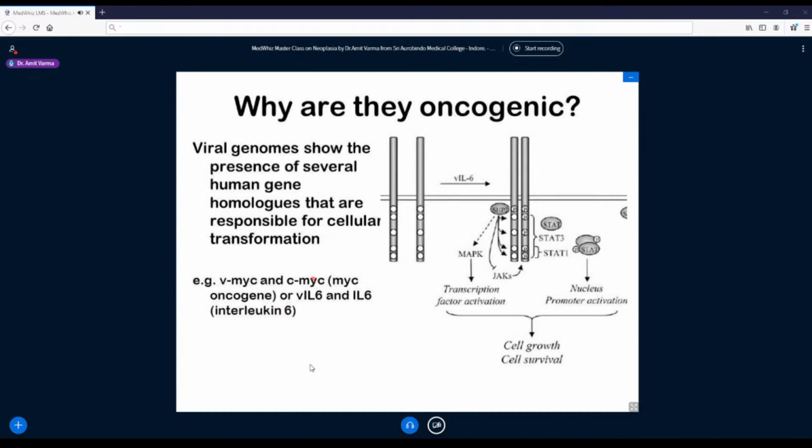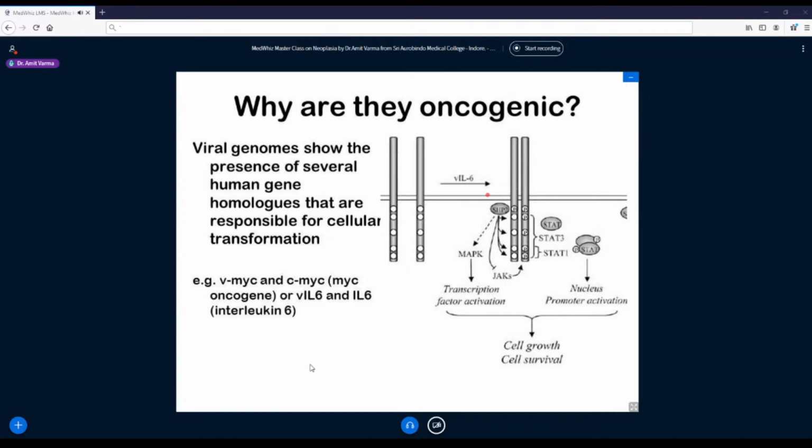Now c-MYC is a human oncogene, meaning a growth promoting proto-oncogene which, undergoing mutation, becomes an oncogene. Similarly, I say v-IL6, interleukin 6. If it is a gene of viral origin, we will add a prefix of V. Or else in humans it is just the IL6 gene, which is going to express interleukin 6.